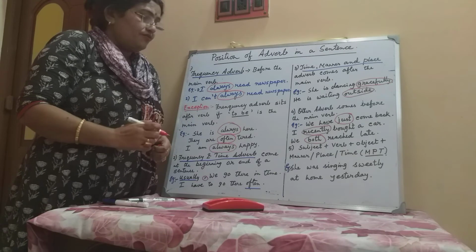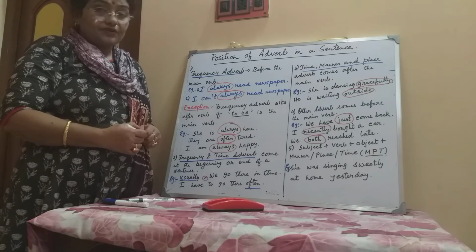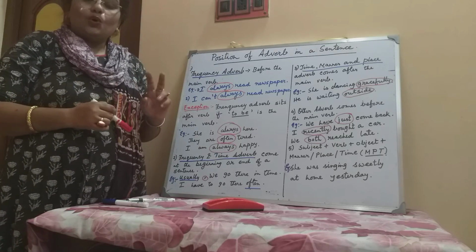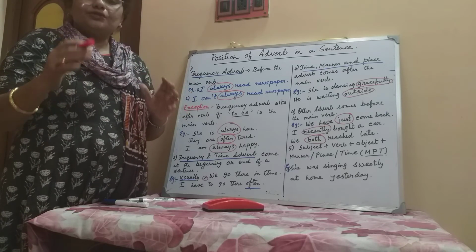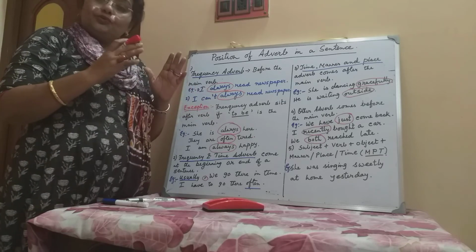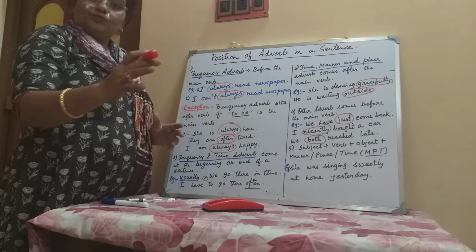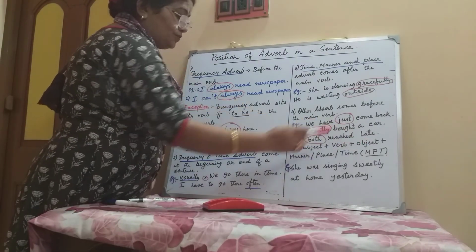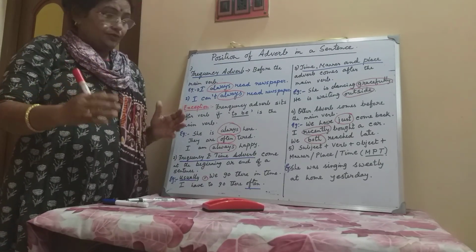And the last, which is very important: if in a sentence there are 2 or more adverbs, then how will we use them? You all know that generally we use subject first, then verb, then object. And then how will we use the adverbs?